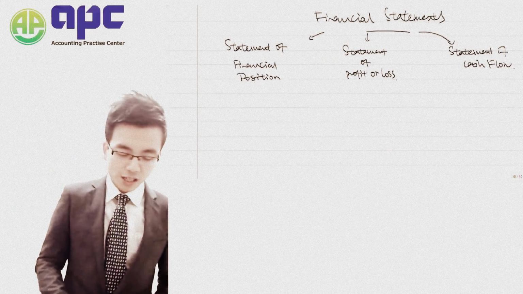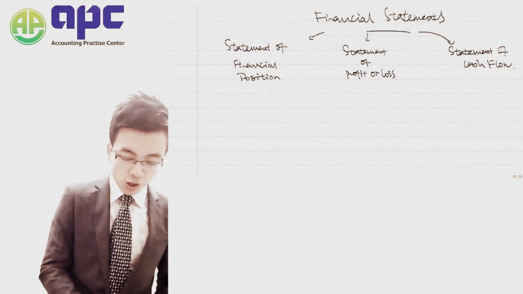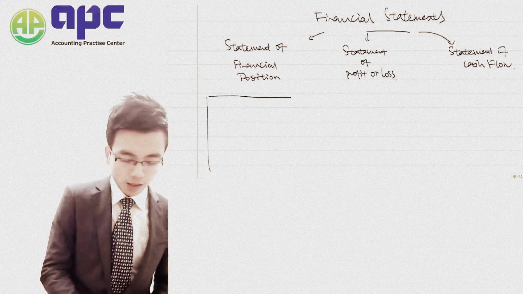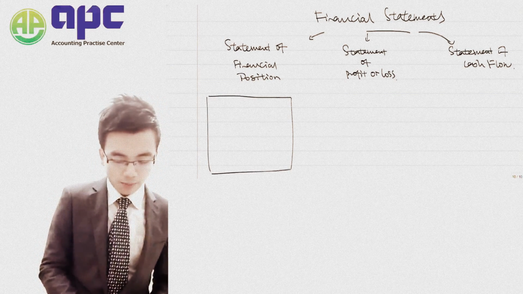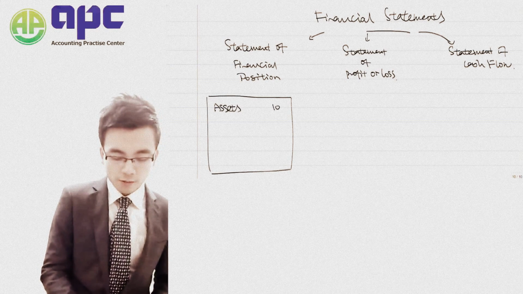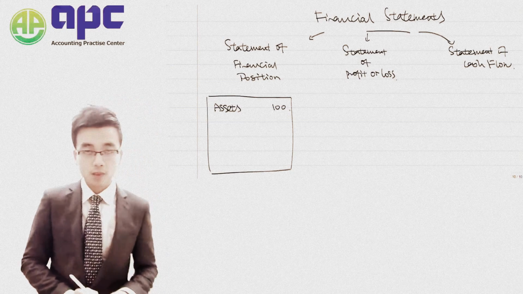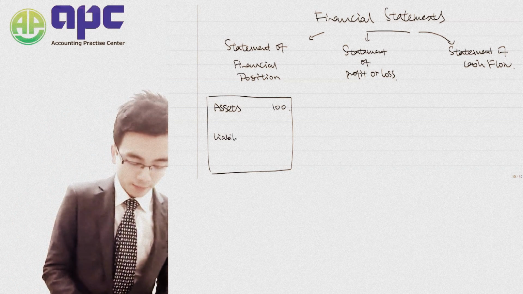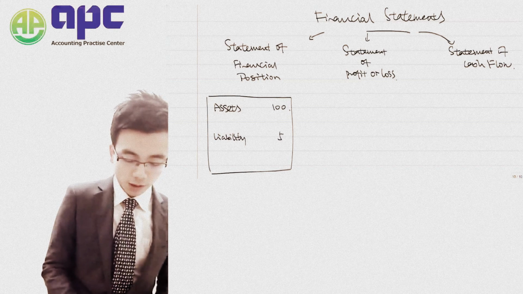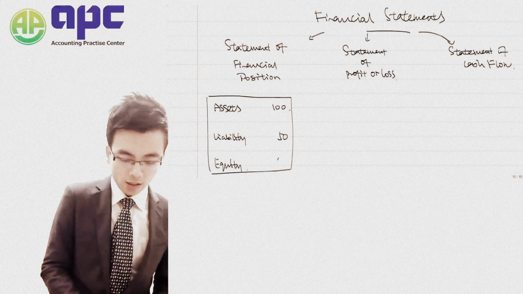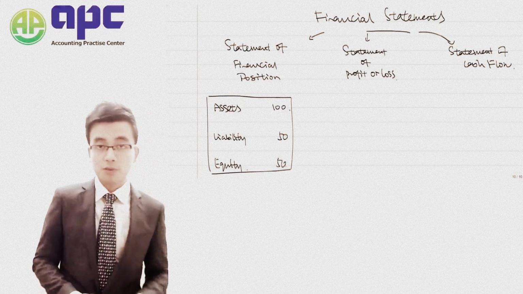So let's have an overview of what those financial statements look like. We've got the SFP. It's just a bit of paper showing the total assets the company has, for example $100. And then we've also got the liabilities of this company, for example $50. And we've also got the equity within this company, for example $50.